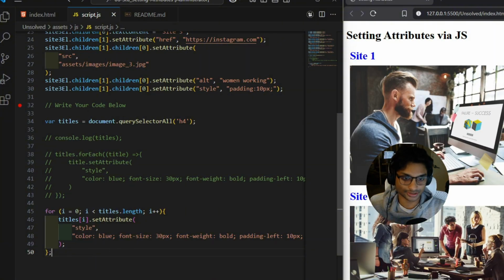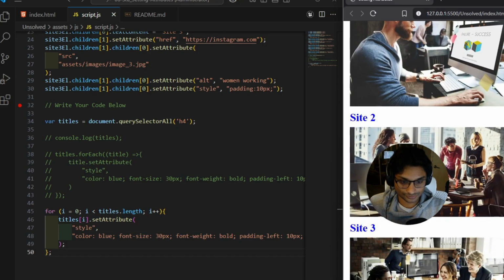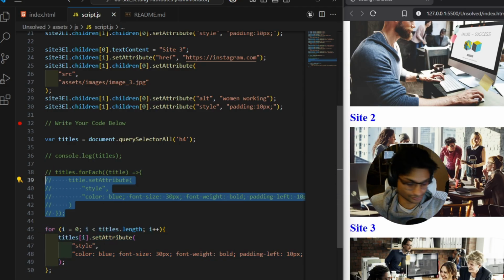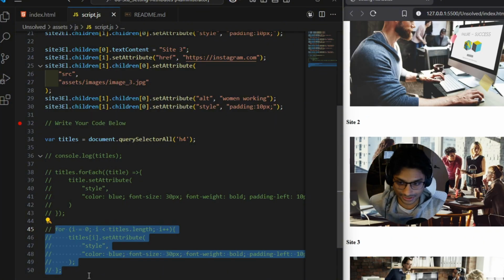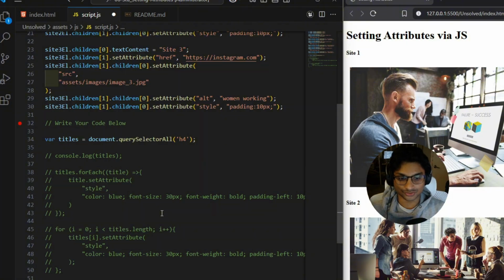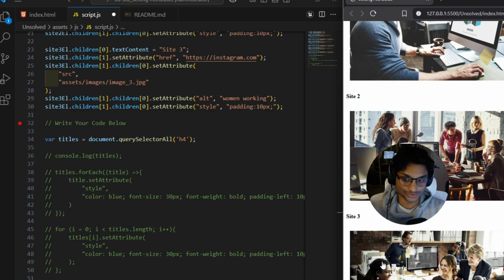And now you can see that on the side here, the site has actually updated. Two very similar ways, and they both work exactly the same. Okay. This was using the forEach, and this is using the for loop. This last method is a little bit different and a little bit more technical. And now we're going to use scopes. Okay. Scopes are great for more complex structures. For example, if you want to apply styles to only the titles that are inside of the sites class, then you'd use this here.